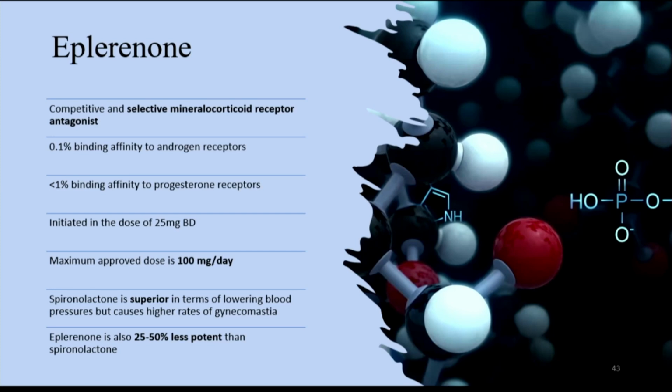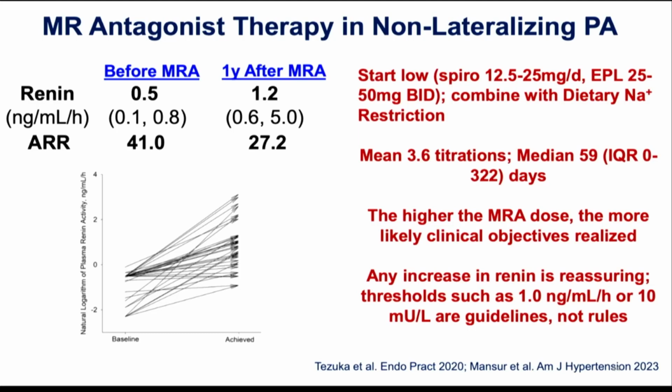So it should be considered in those patients who are having side effects with spironolactone. This is the second option available. So you try to achieve not only normalization of blood pressure, but if the patient can tolerate the higher dose, you go with the higher dose and try to achieve a renin level of more than 1 if possible.